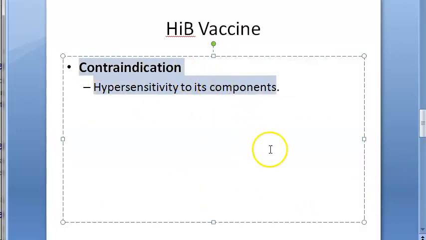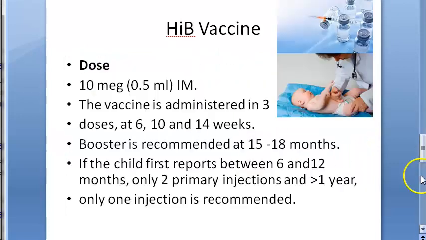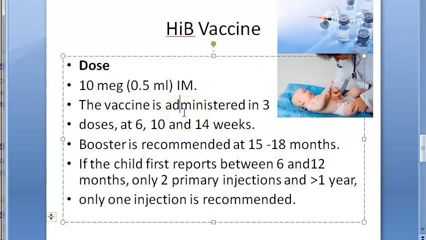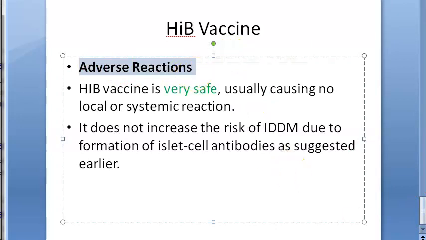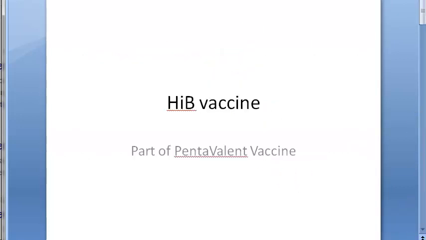Contraindication only if they are hypersensitive to the components. Dose again 0.5 ml. This is standard, right? All vaccines 0.5 ml you can write. 6, 10, 14 weeks, same as the pentavalent vaccine, right? Standard this is. Then coming to adverse reaction, it's very safe. So this is all you have to remember about HiB vaccine.